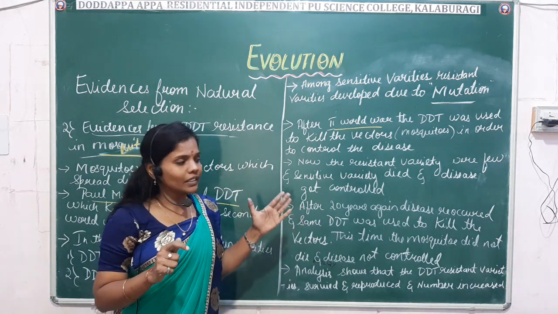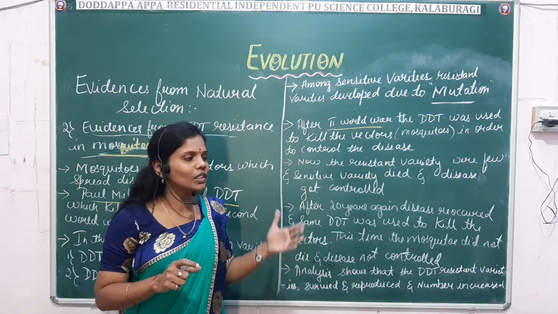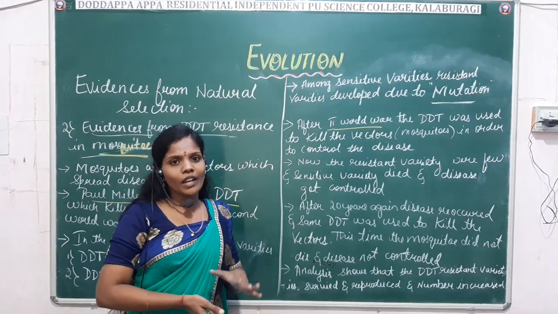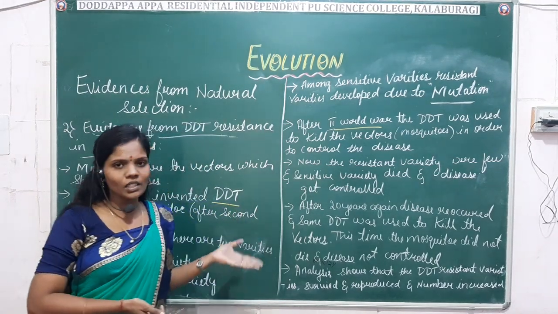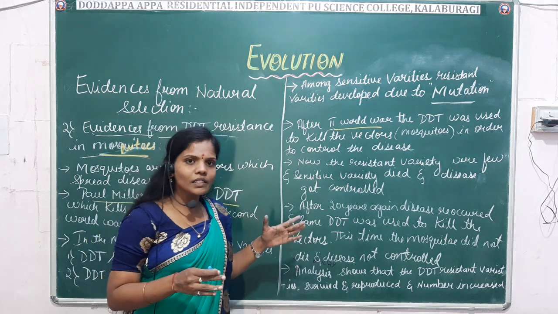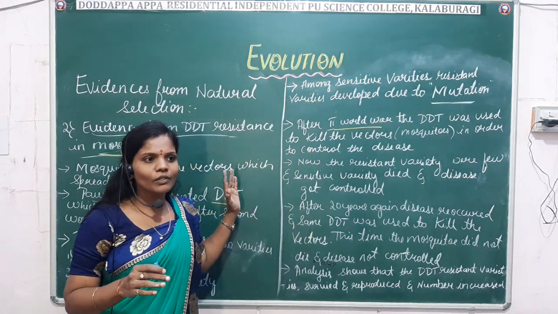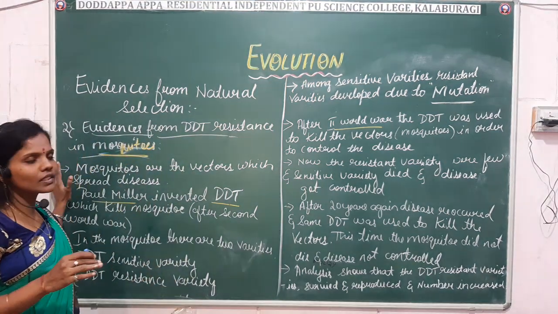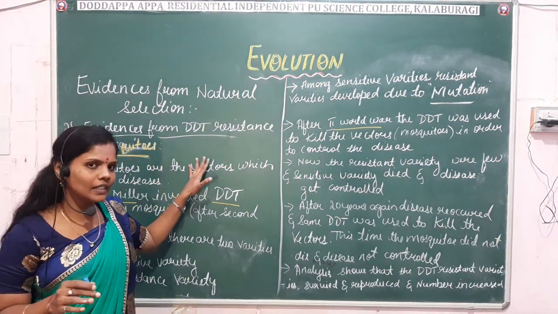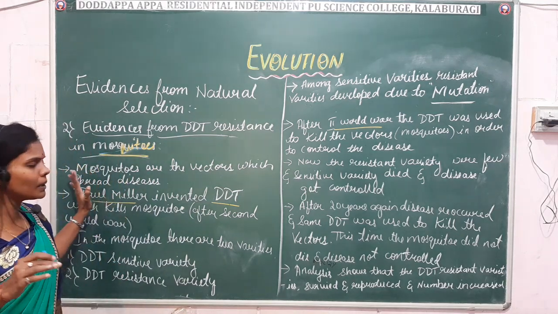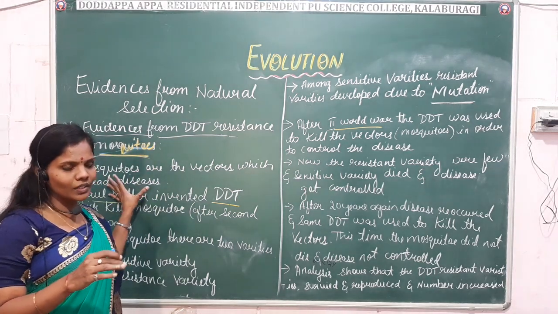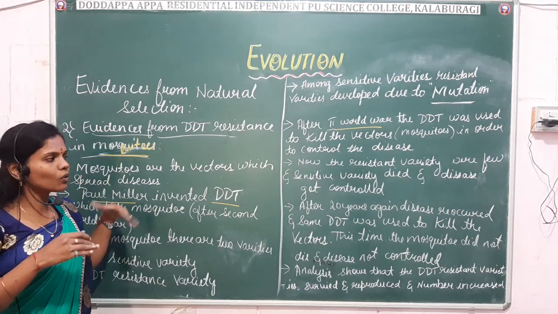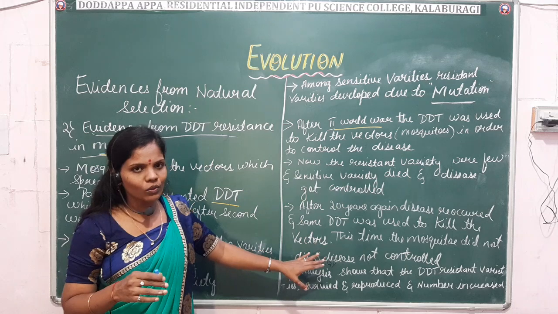So it is a law of nature that we have to adjust to the surrounding environment, whether animals or human beings. Everyone has the tendency to adjust with the changing environment. If we adjust, we will live, or else we have to quit the surroundings, right? So what does this evidence say? That is the evidence from DDT resistance. It is a very simple example of what the mosquito population was before the Second World War and what the condition was after it.